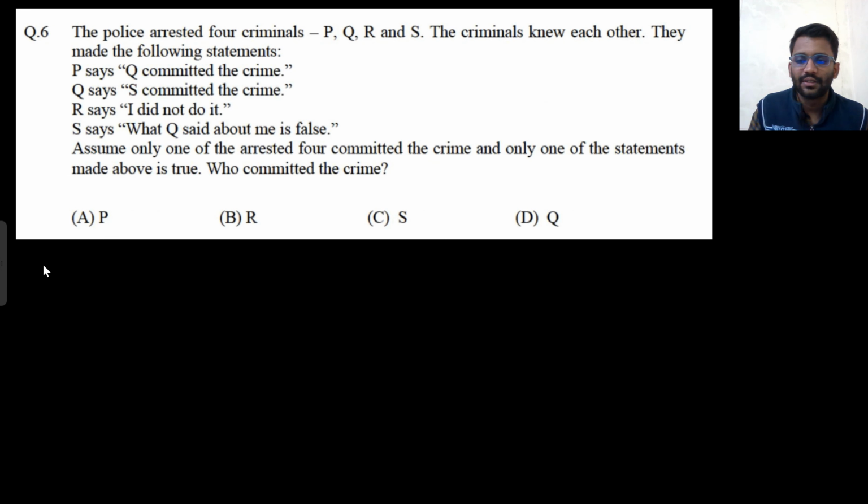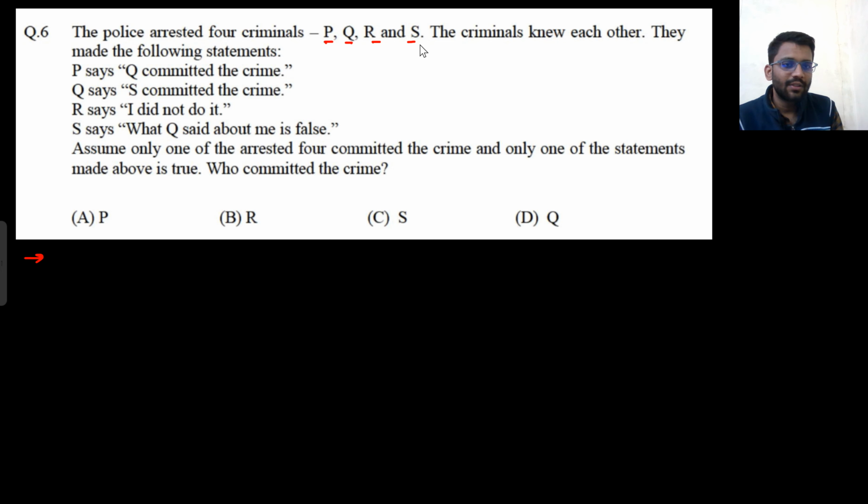Okay, let's see this question. This is a very good question. Try doing it on your own. In this one, there are 4 arrested guys, PQRS, and these guys know each other. They made the following statements. Assume only one of the arrested 4 committed the crime. One of them is the criminal. And only one statement of the above made is true. There are 4 guys, PQRS. Only one of the guys is the criminal and only one of the statements is true.